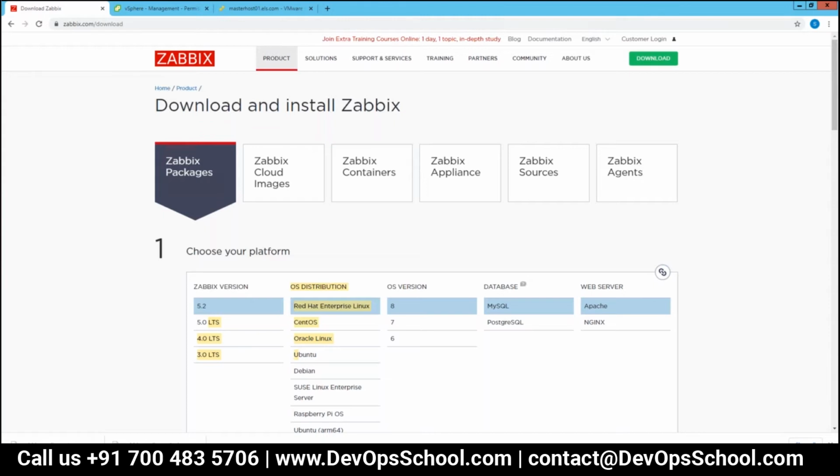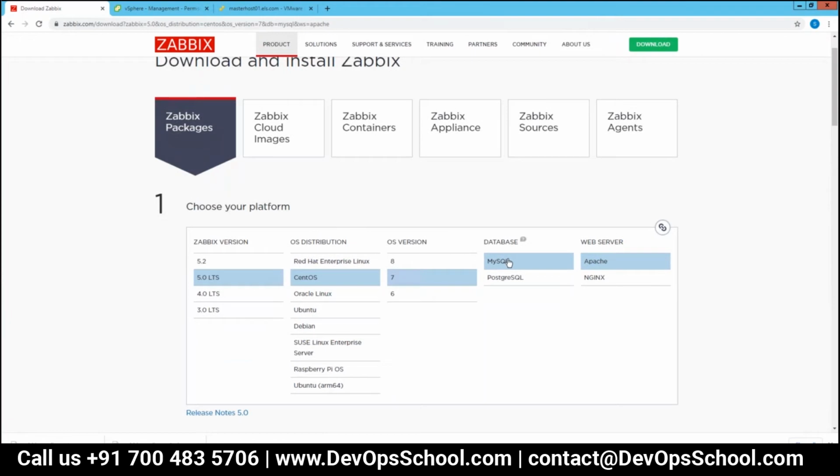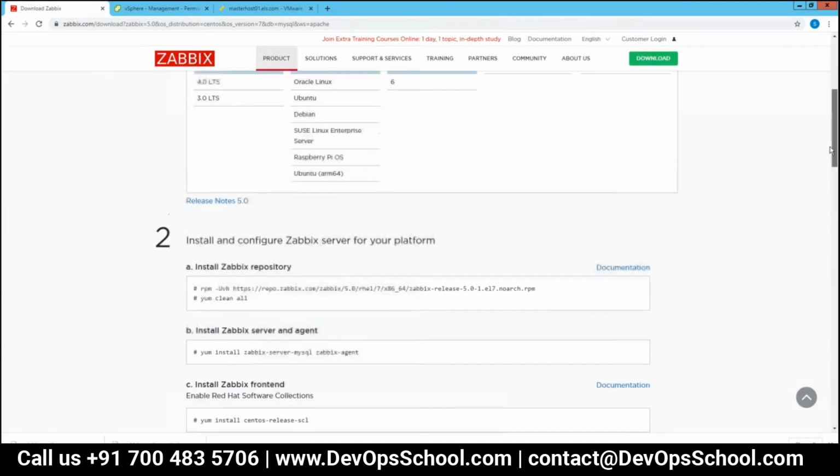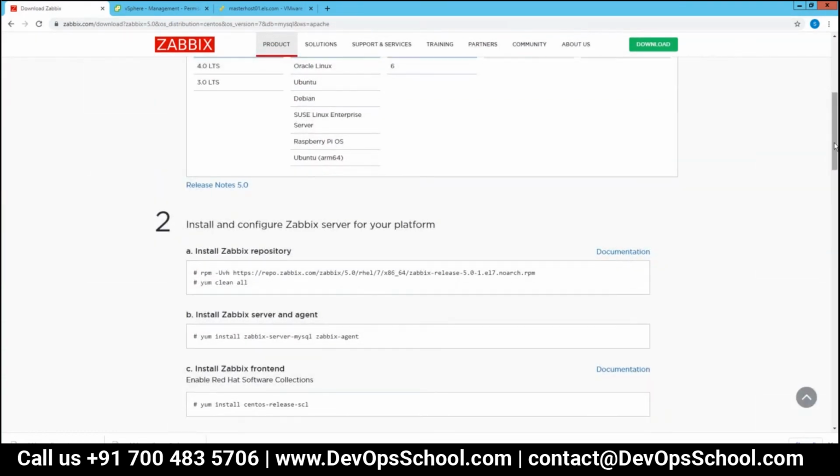I will download CentOS from the CentOS site, no problem. But I'm asking about the package. First you will choose this particular 5.0, then you will choose CentOS, and we prefer version 7 to install Zabbix. The database will be MySQL only, and the web server will be Apache. Not Postgres? No, MySQL is much better and easier to use as well.